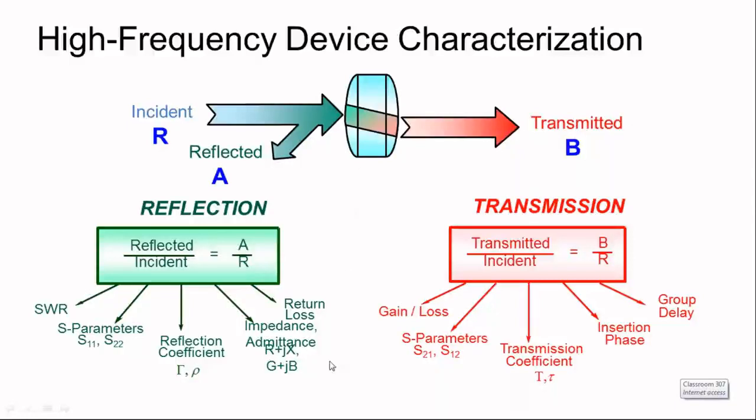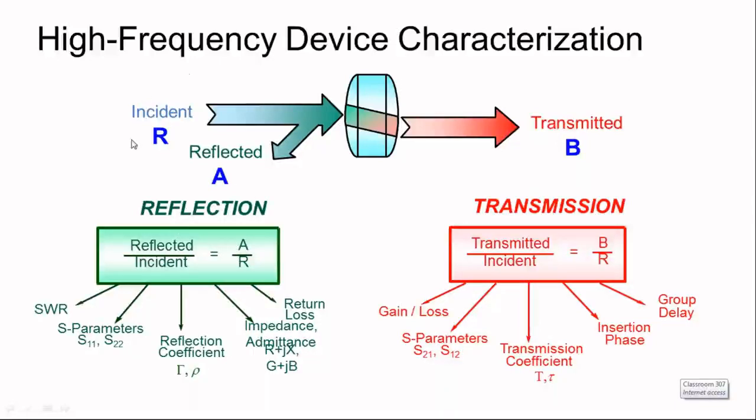So what parameters are available, as I mentioned, on the left hand side of this device and the right hand side of this device. So there are two planes, the left hand plane and the right hand plane. In this particular plane, one can see there is incident power and reflected power.